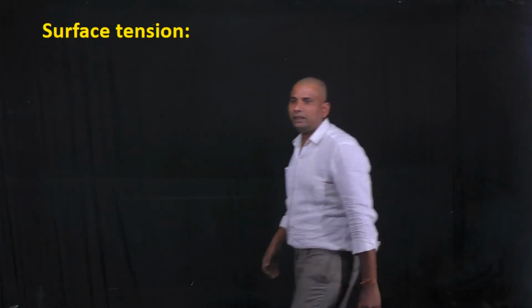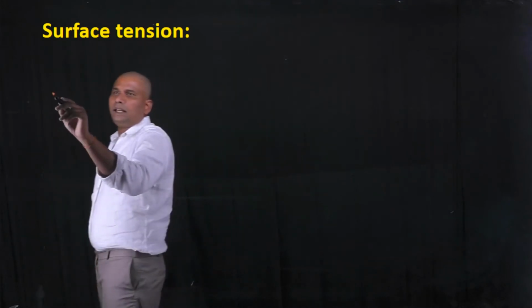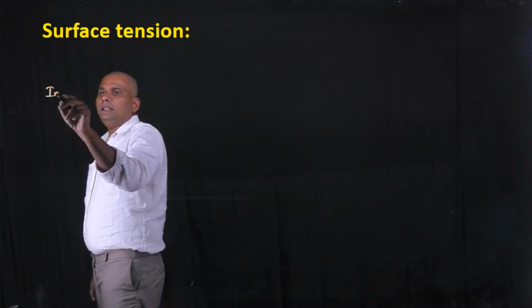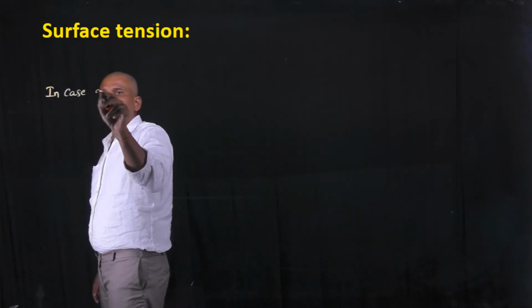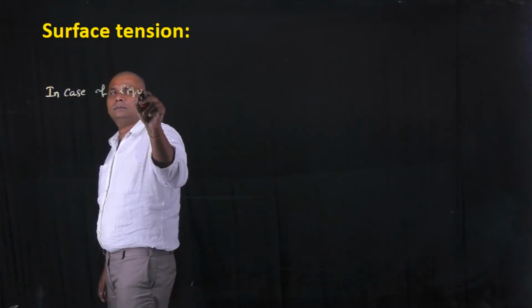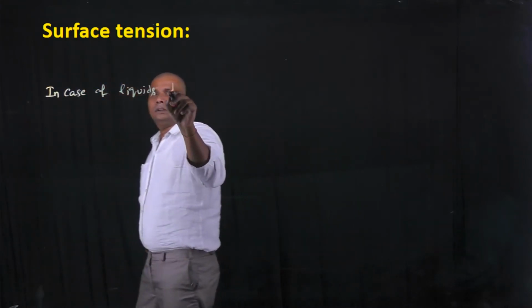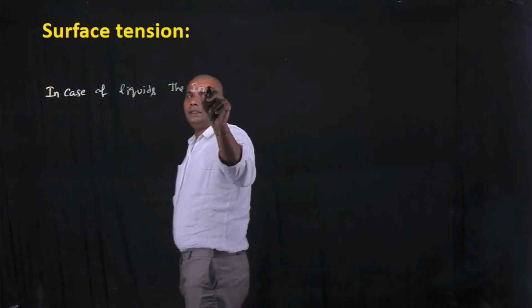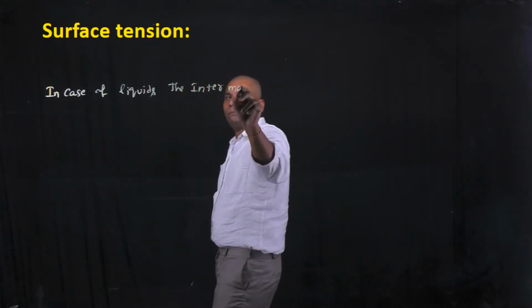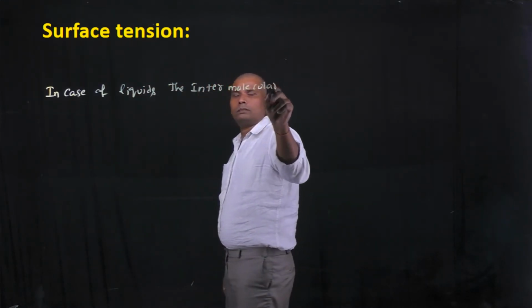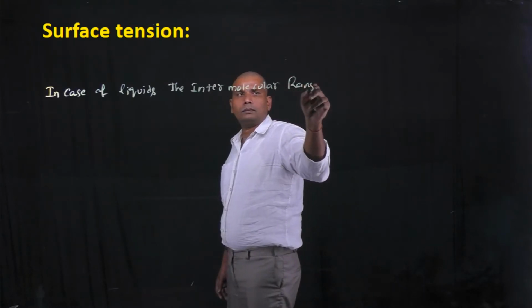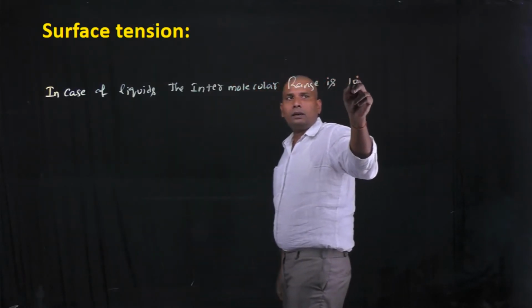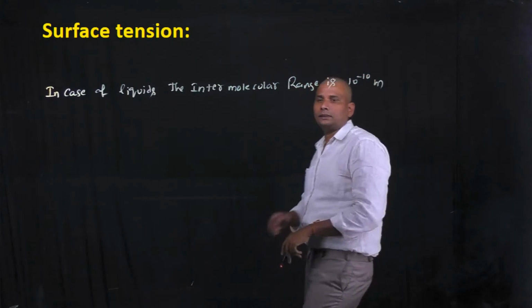Whereas in the case of liquids, the intermolecular range is 10 power minus 10 meters.